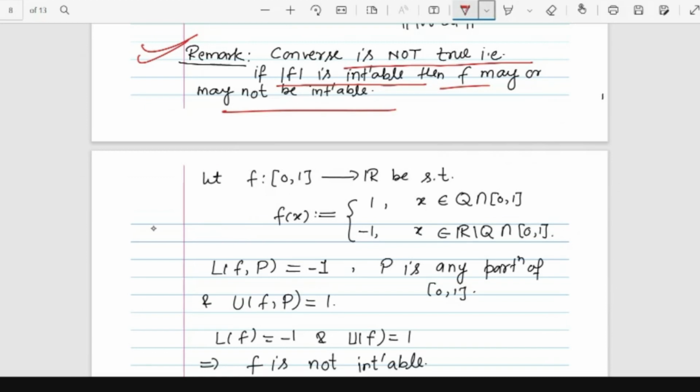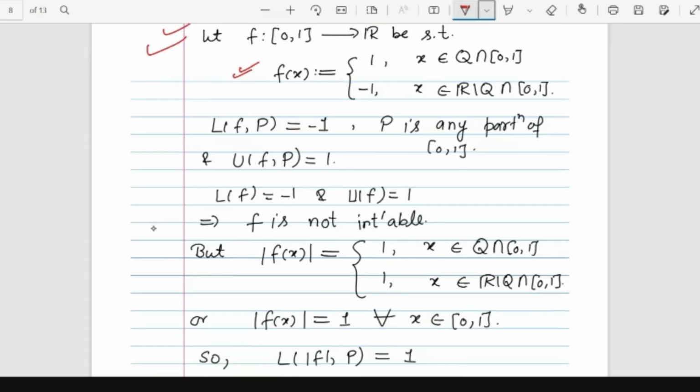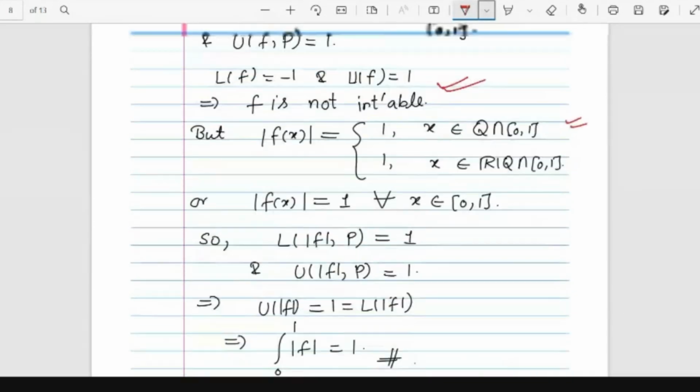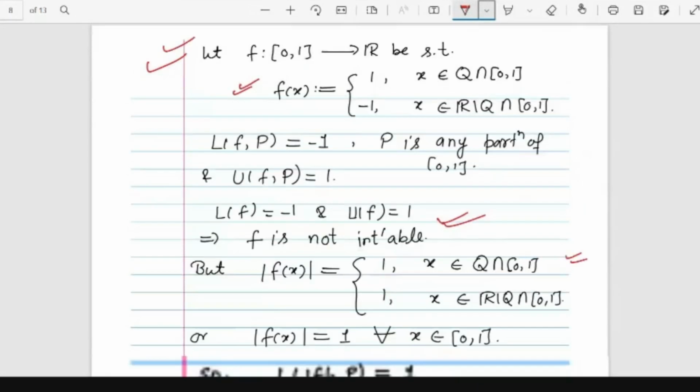We can see this example. Function f from [0,1] to R. We say that f(x) is equal to 1 when x is rational, and f(x) is equal to -1 if x is not rational. So the lower sum will be -1 and the upper sum will be 1. So f is not integrable, you see, but when you define the mod of f, it will be 1 throughout, so it will be integrable. So this is one example where mod f is integrable but f is not integrable.